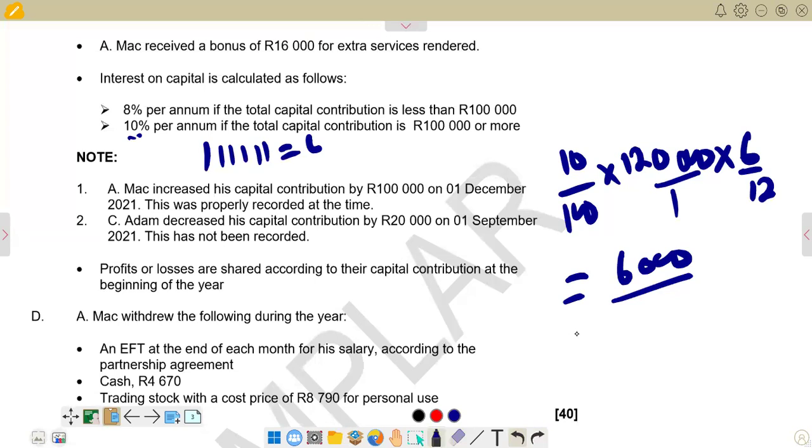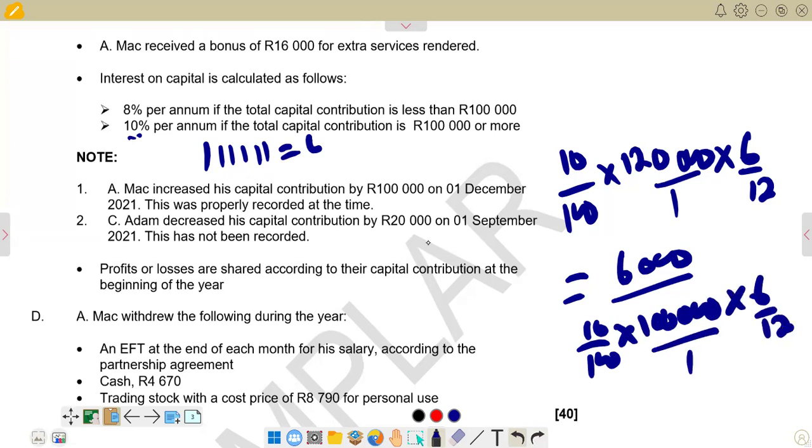So we are now saying 100,000 is going to apply for 10%. So we're going to say 10 over 100, and then we multiply by 100,000. And obviously you multiply again by 6 over 12. Remember, if you say 12 months in a year minus the 6 months for the first part, you also get 6 months. So if you multiply there, we are going to get 5,000.